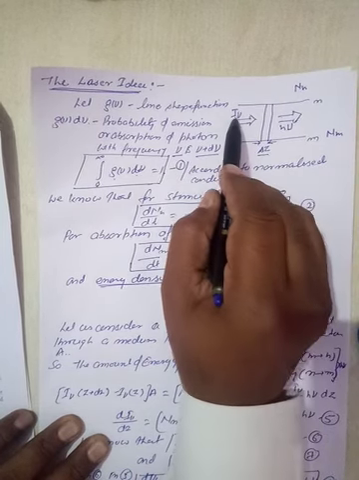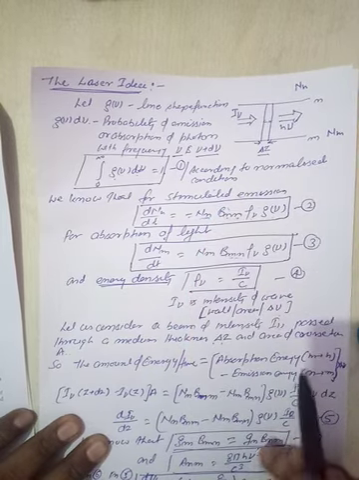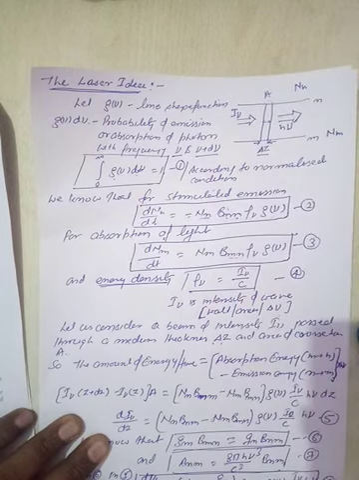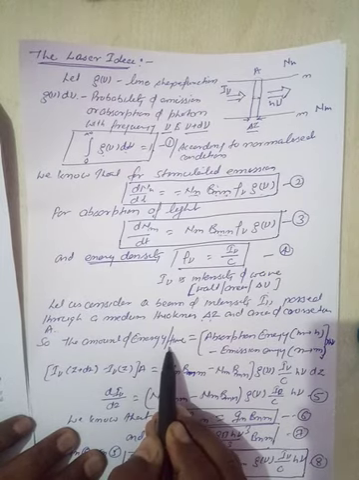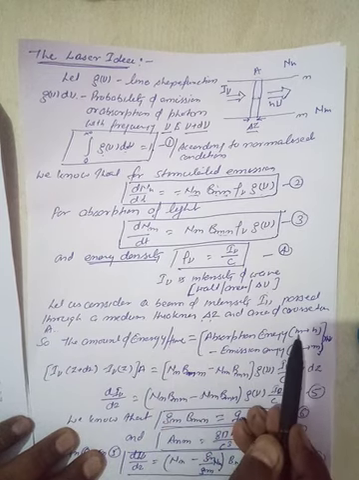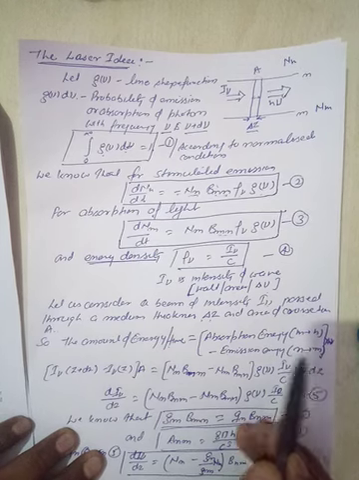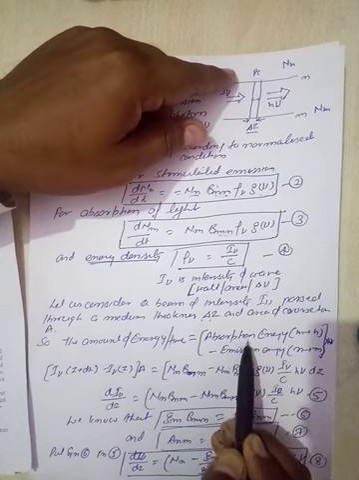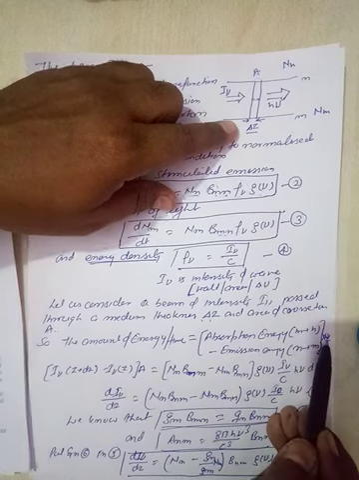When this I nu frequency beam is passed through the thickness delta z, with area of cross section A, then the amount of energy released per unit time is equal to the absorption energy from m to n minus the emission energy from n to m. That means in absorption, the electron, atom or ion shifts from lower level to higher level, and in emission from higher level to lower level, multiplied by h nu.